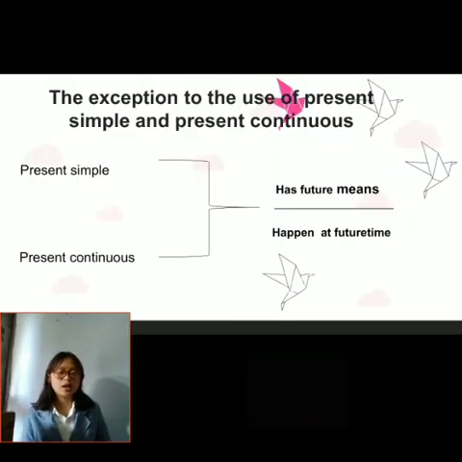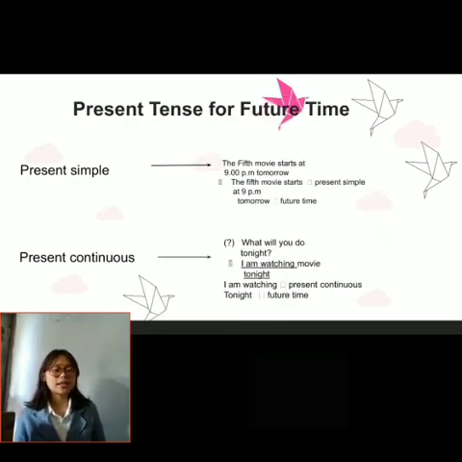Okay, now we are going to learn about the exception to the use of present simple and present continuous. Besides, present simple and present continuous have their respective meanings and goals. For example, present simple explains habits and facts, then present continuous explains things happening at or around the time of speaking. But both of these tenses also have future meaning that occurs in the future time. Let's see the present simple first.